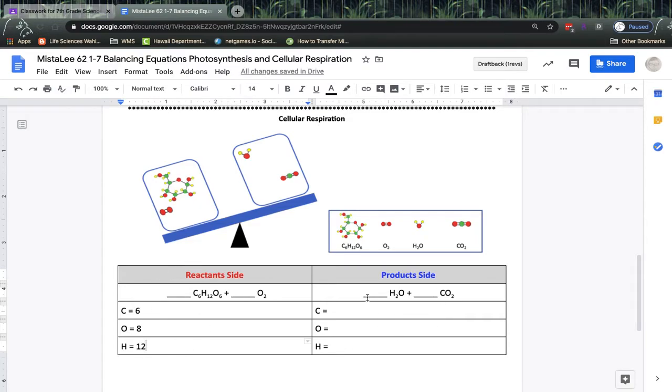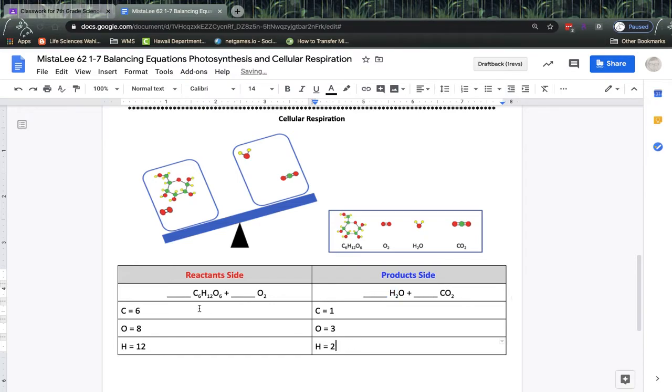Similarly, we're going to do the product side. On the product side, how many carbons do we have? The only molecule here that has carbons is CO2, right there. So how many carbons do we have? We only have 1. That's not enough. What about oxygen? Both of these have oxygen. We have 1 oxygen in H2O, and we have 2 oxygens in CO2. So 1 plus 2 is 3. So we have 3 of them over there. And lastly, how many hydrogens do we have? We have 2 hydrogens in H2O, but no hydrogen over here, so we have 2.